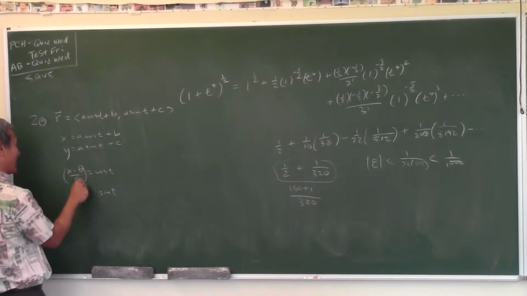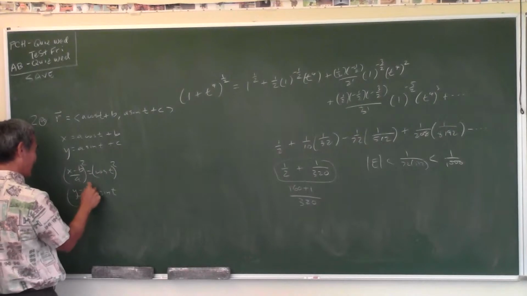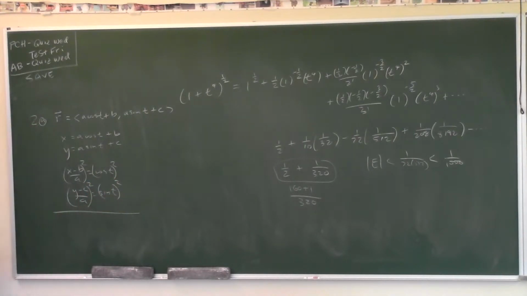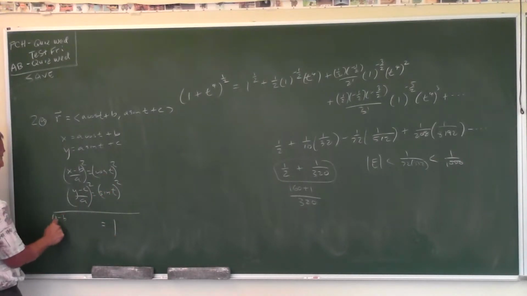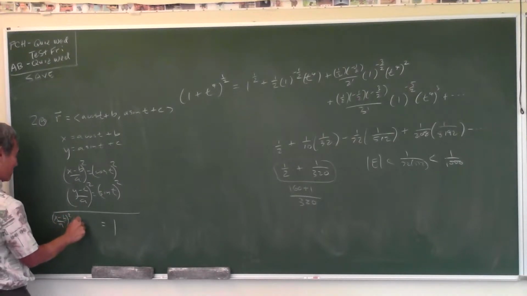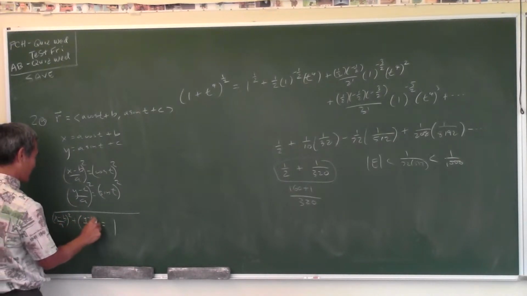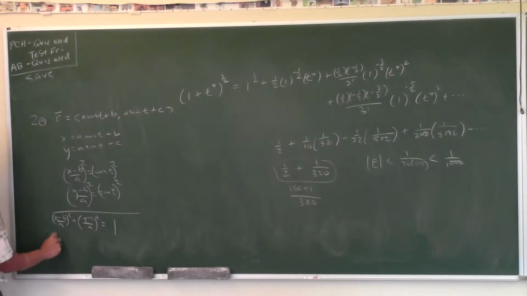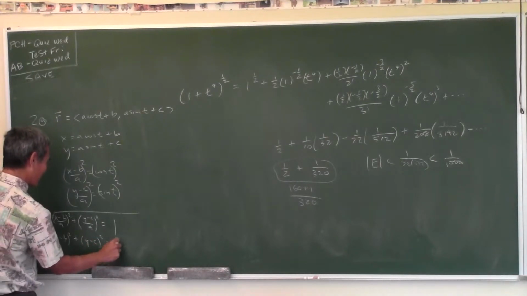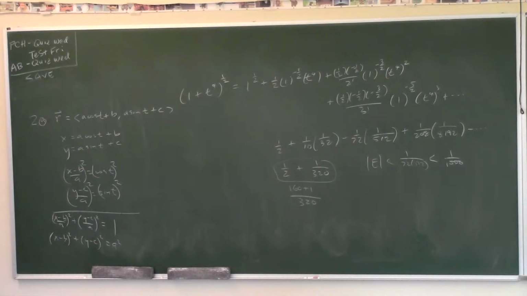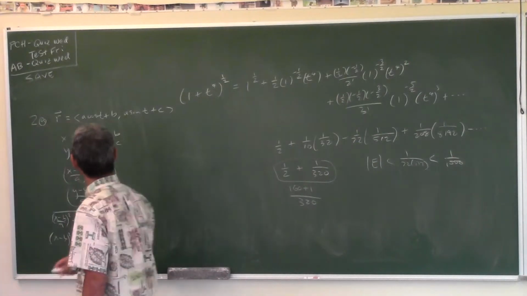Square both sides. And then what do you do? Add or subtract or multiply or divide? Add, because cosine squared plus sine squared is 1. So you got x minus b over a squared plus y minus c over a squared equals 1. Isn't that the same thing as x minus b squared plus y minus c squared equals a squared? A circle, center at (b, c), radius a. Okay, and then what about the other one? Number 3.